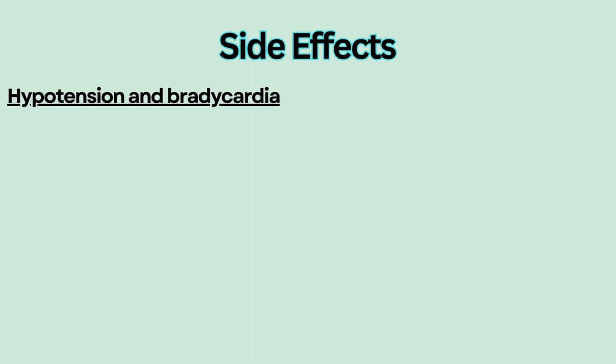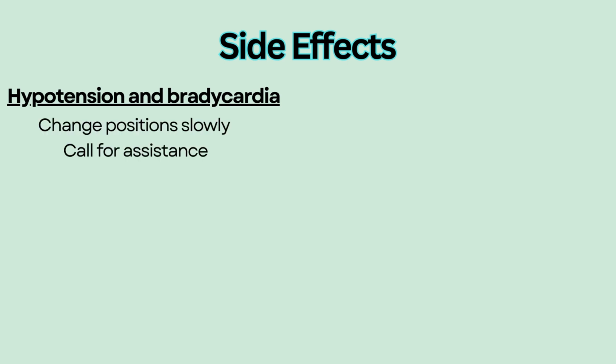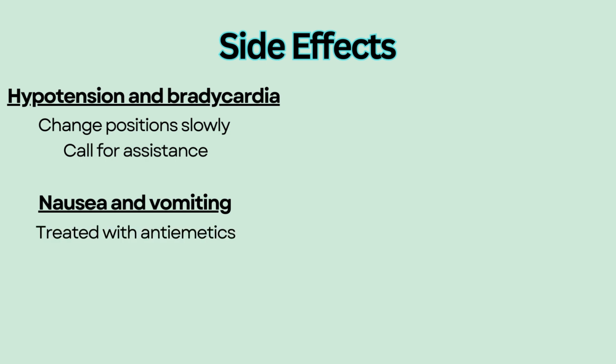Other side effects of opioids include hypotension and bradycardia due to the release of histamine. Educate patients to change positions slowly and call for assistance before getting up to avoid falls. Nausea and vomiting is another common side effect. It can be treated with antiemetics and it usually resolves over time.